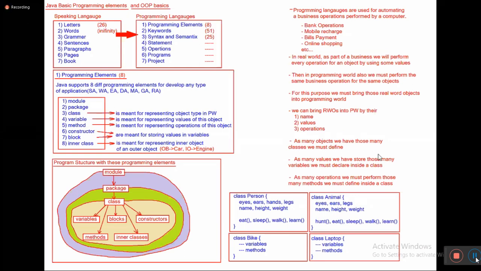In project development, as part of object-oriented programming, we create as many classes as the objects we need to create. As many values as we have to store, those many variables we define inside a class. As many operations as we must implement, those many methods we define inside a class. For example, to create the real-world object person, you create class Person, with variables followed by methods. For animal, variables and methods. For bike, variables and methods. Laptop, variables and methods, etc.